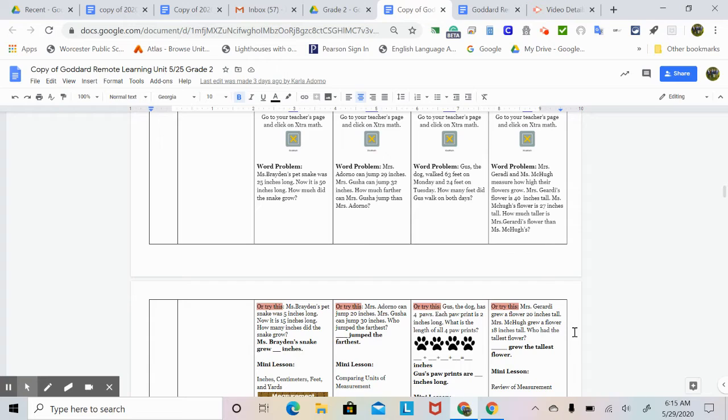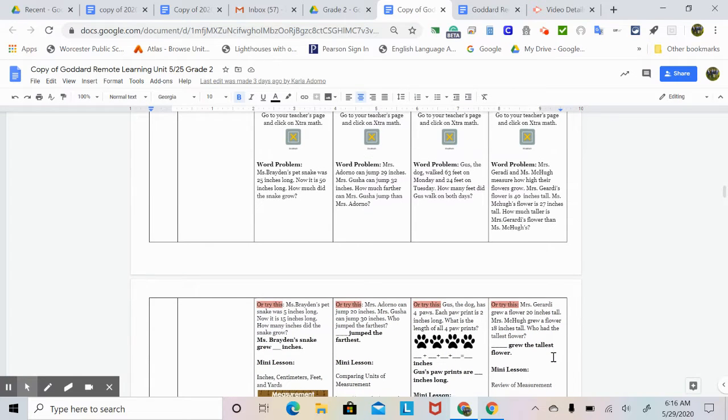Or try this. Mrs. Girardi grew a flower 20 inches tall. Miss McHugh grew a flower 18 inches tall. Who had the tallest flower? Blank grew the tallest flower.